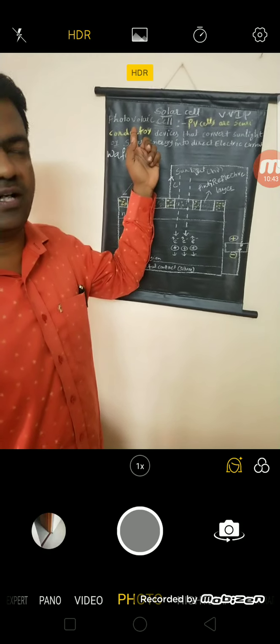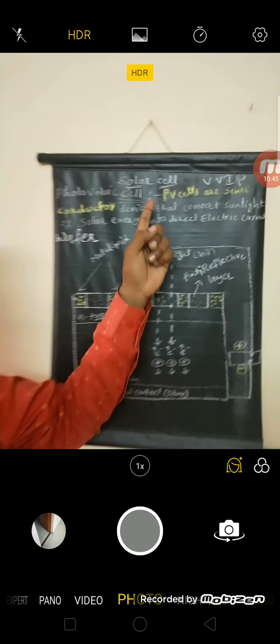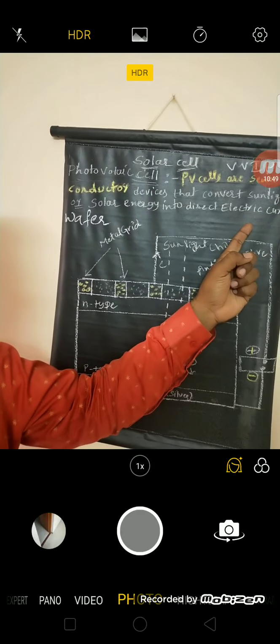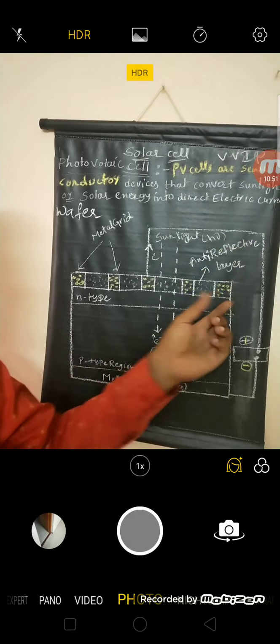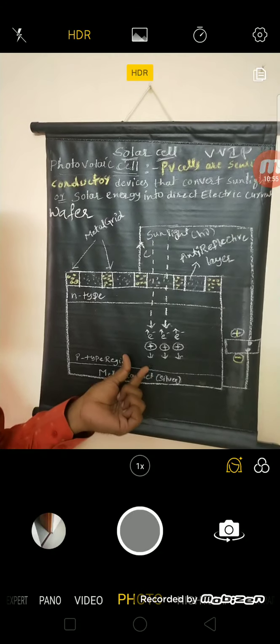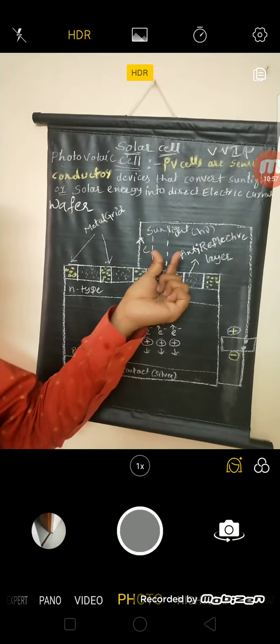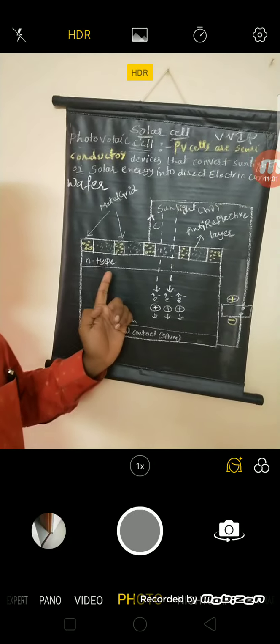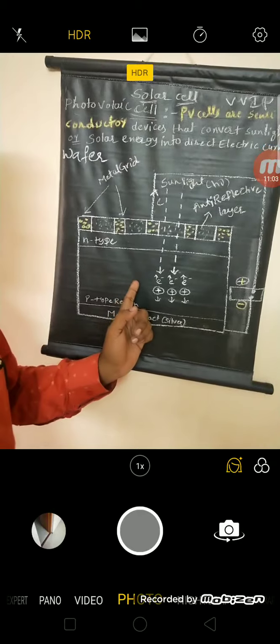What is meant by photovoltaic cell? It is a device which converts sunlight or solar energy into direct electric current. How will we get the electric current? When the sunlight is illuminated on the solar cell or photovoltaic cell, then we can generate the electric current. As I already told, there is no difference between the working of a p-n junction diode and a solar cell.